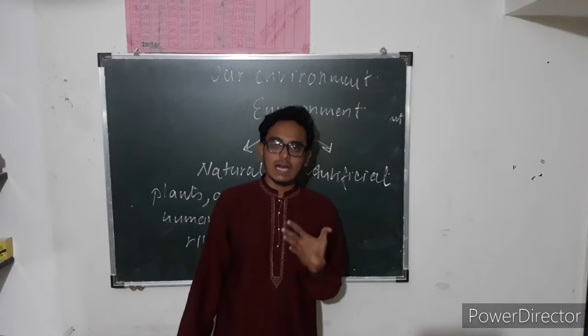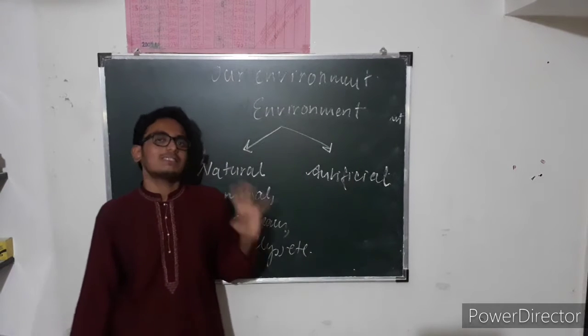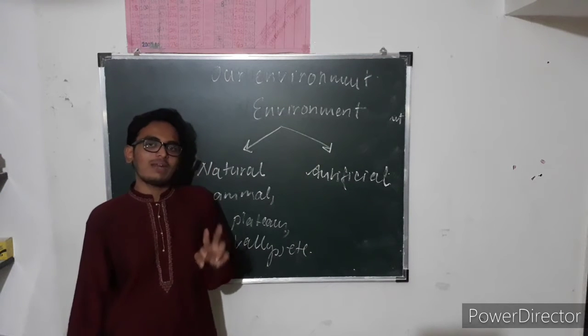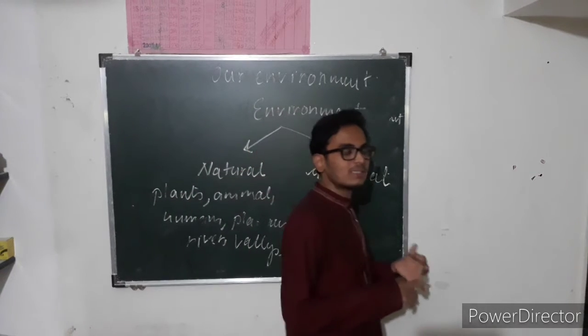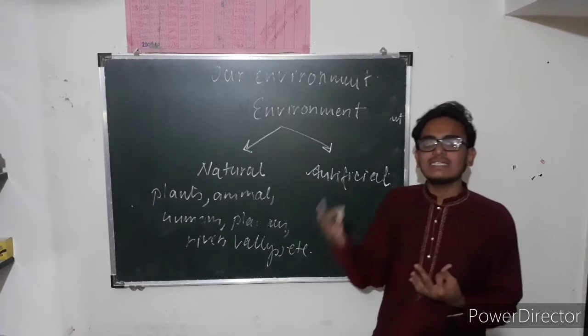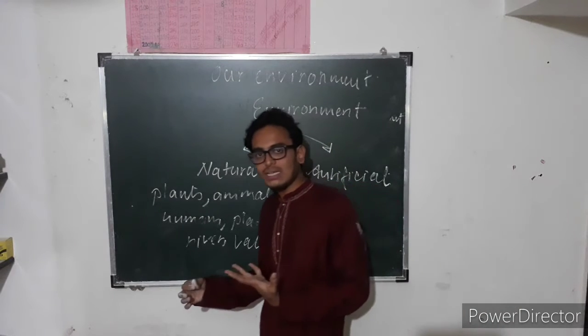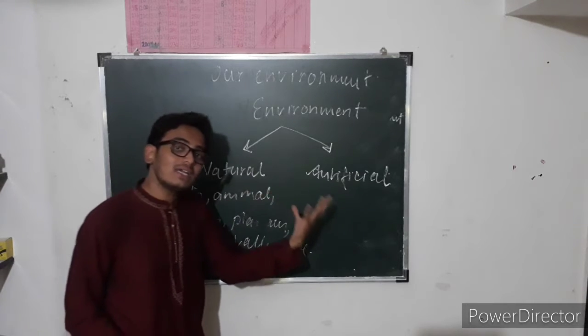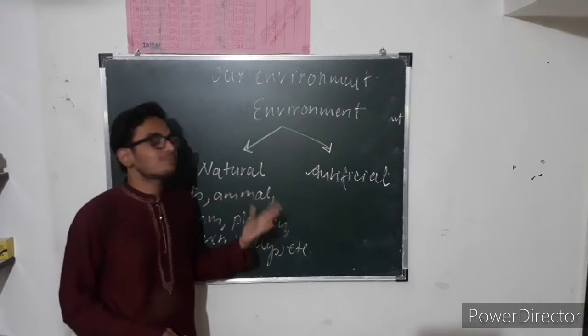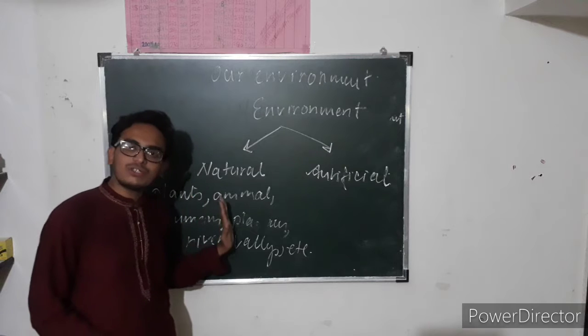Anything that is surrounding us is environment. There are two types of environment, natural environment and artificial environment. Natural environment is an environment which is formed naturally, or it's made by nature. Alright? So this is the natural environment.